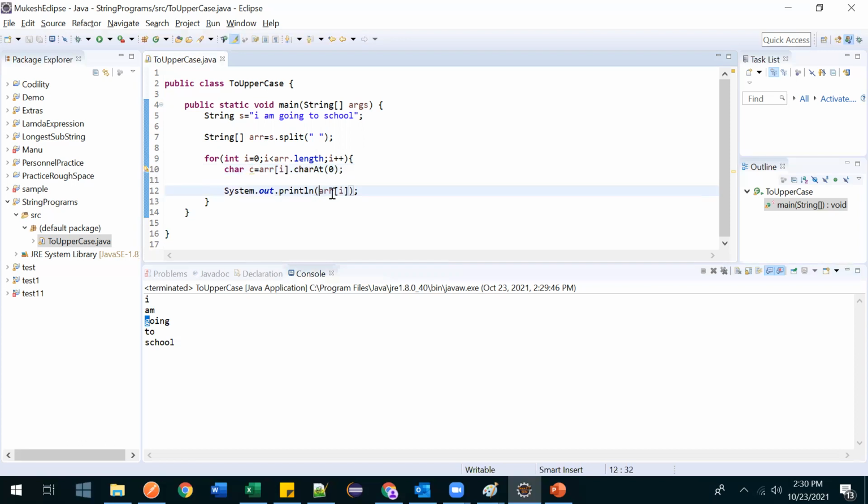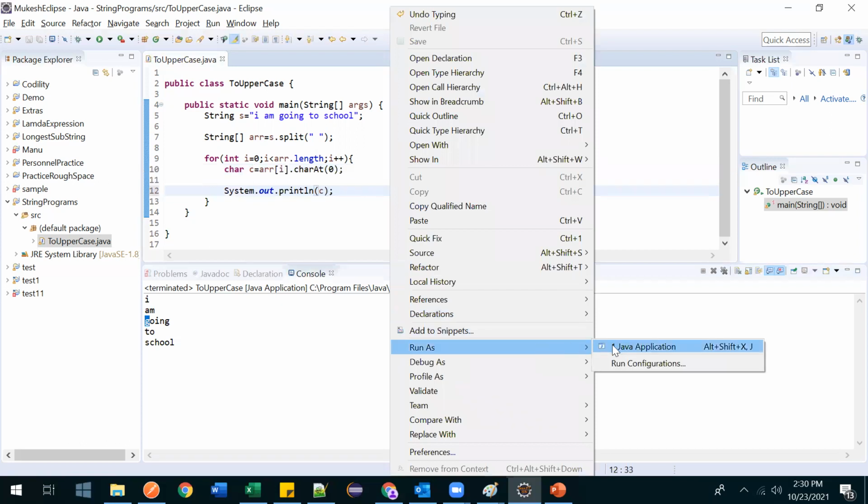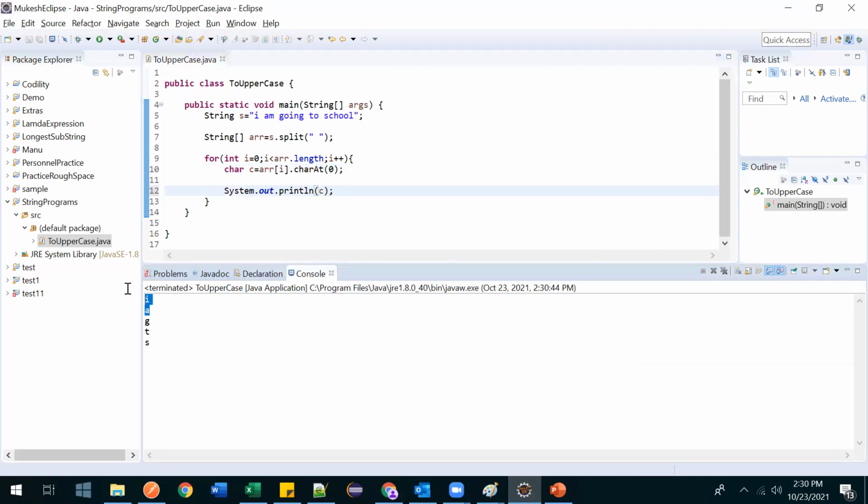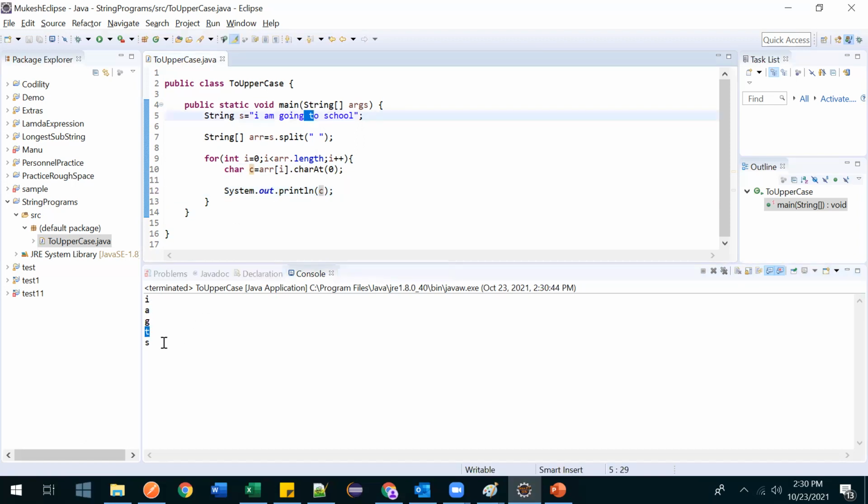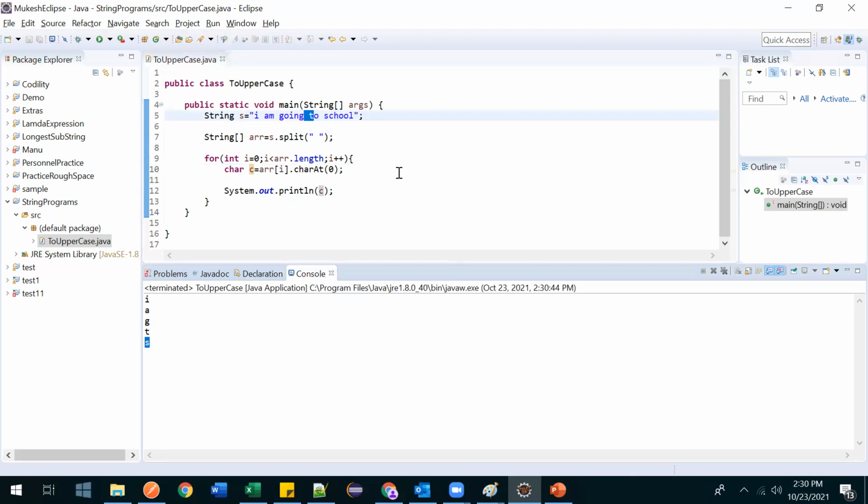Let me show you after printing that. I am printing all the characters; it will fetch all the first characters and print. See, I from the first one, then A from the second, G from the third, and T from the fourth, and S from school, the last one. So now we got all the characters.